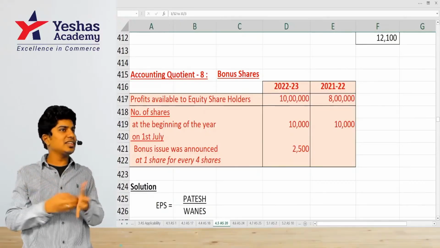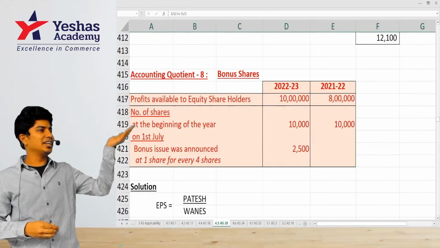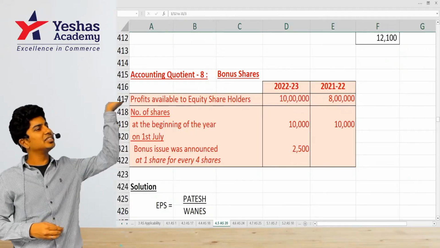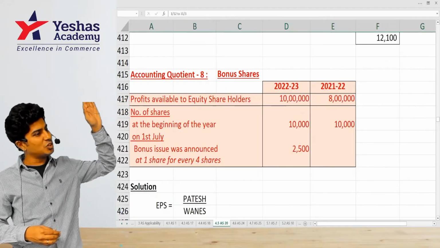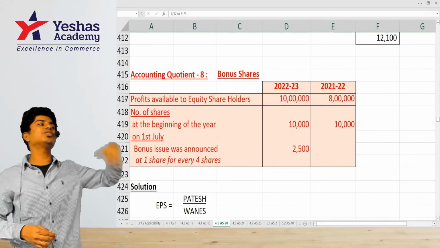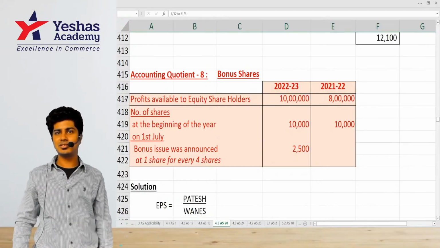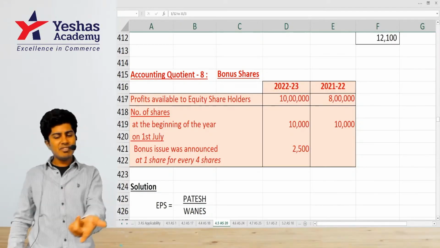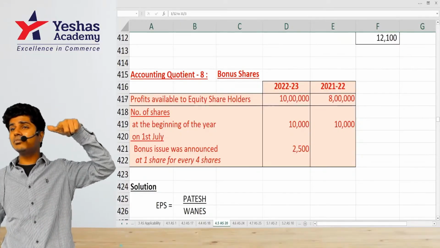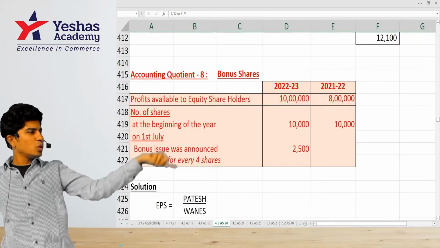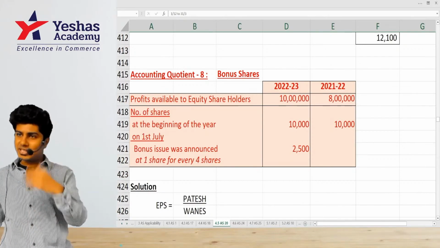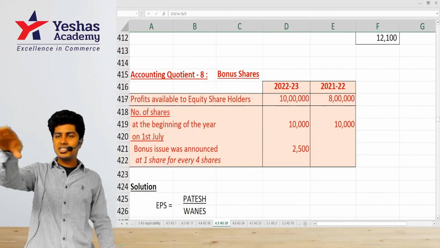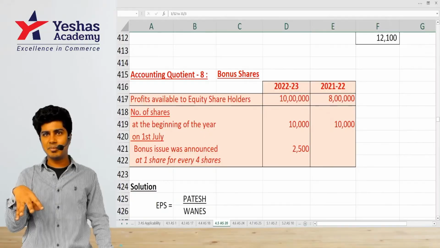So there is nothing changing in the company. Something was written in reserves and surplus, now you're writing it in share capital. So it was there with you before the bonus issue, and it is there with you after the bonus issue. You understood? Then why did we add separately then? Then we used to take it from July till March. Why? Because then we had 10,000 shares into 10 rupees, 1 lakh rupees capital with us.